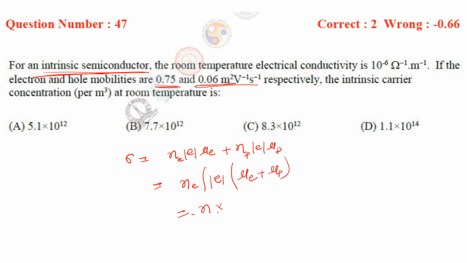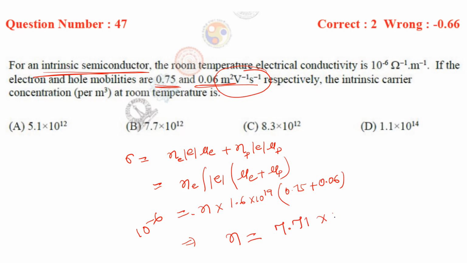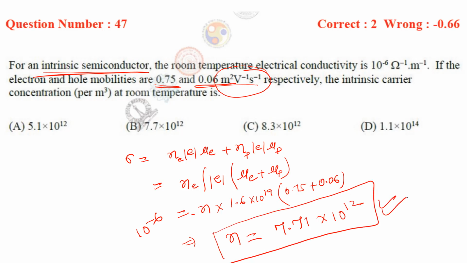So N we have to find. The charge of one electron is 1.6 into 10 power minus 19. So mu E, that is 0.75 plus 0.06, and all these units are in standard. The conductivity is given as 10⁻⁶. From this equation, if you find N, I have calculated it, N will be 7.71 into 10 to power 12. So this is the final answer.